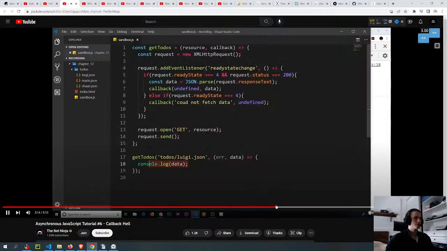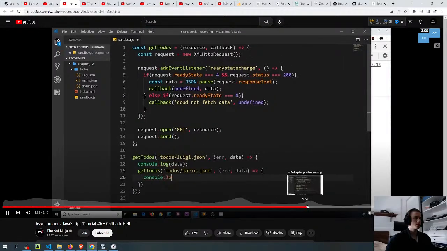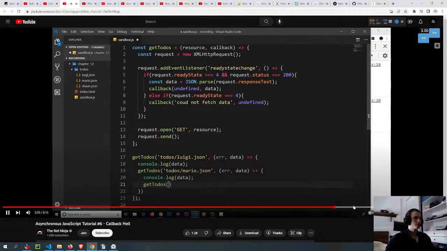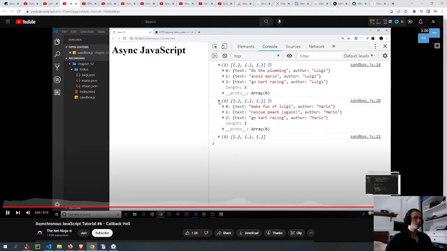We're going to output the second one, which is down here, and under the console log, let's now say get-to-dos, to-dos/ and console.log the data. Luigi one first. Then when it's done, we go out and get Mario. Get-to-dos again. We'll just console.log, save it, and check this out. And we get 3 sets now. We get Luigi. Then this is fine. It's working.